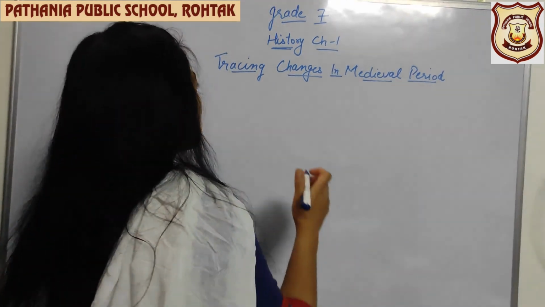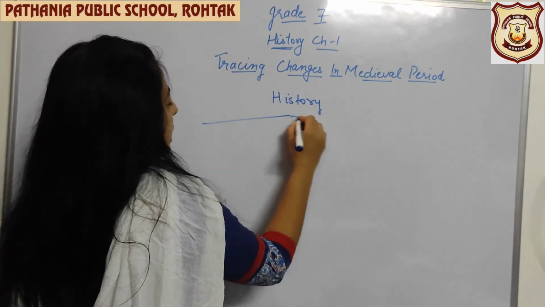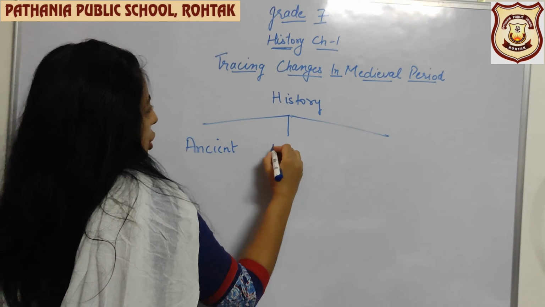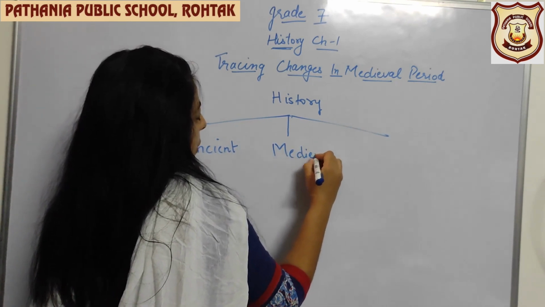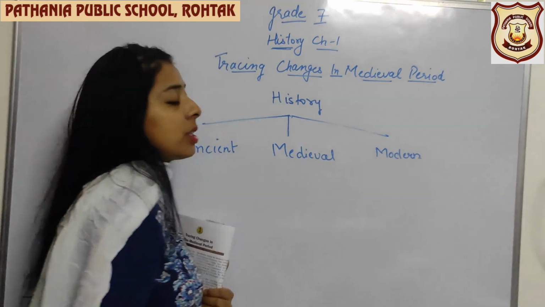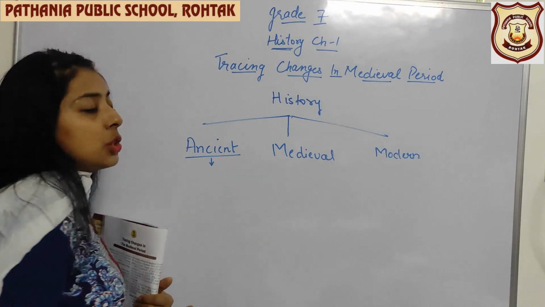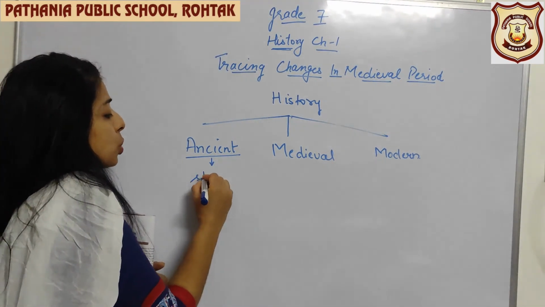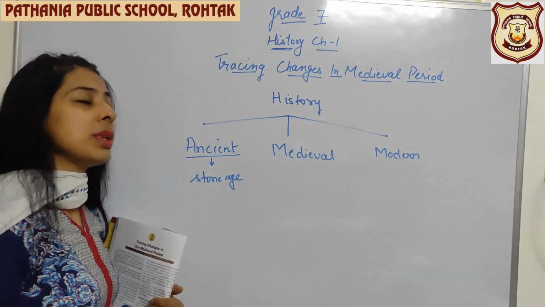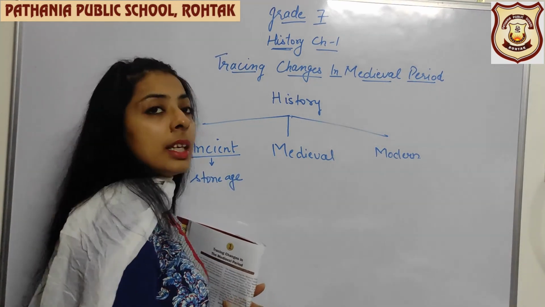That is known as history. History is basically broadly categorized into three time periods. First is ancient, then the medieval, and then the modern. That means history is divided into three parts. Ancient history. What was that ancient history? When we read about the Stone Age, the Paleolithic Age, Mesolithic Age, that we studied in class 6, that was your ancient history.